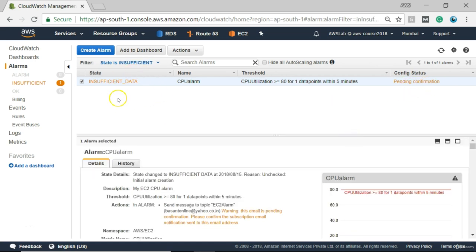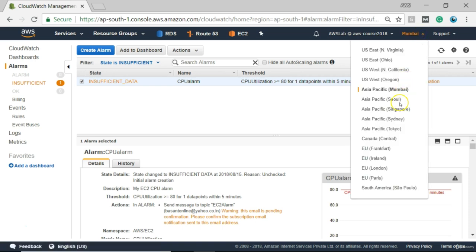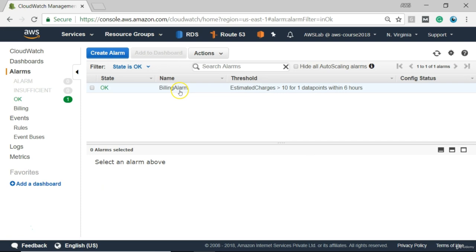So as this is newly created alarm, the state is still showing insufficient data because it doesn't have enough data to show us. Okay, now let us check out our billing alarm in North Virginia region. Here we go, and here's our alarm is showing okay. It means our bill is perfectly within the threshold, that is below $10.